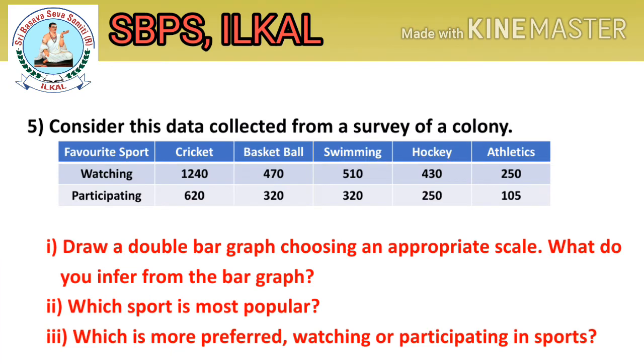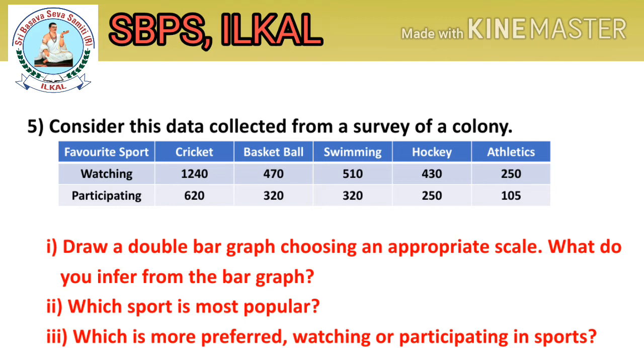Fifth question. Consider this data collected from a survey of a colony. Favorite sports: cricket, basketball, swimming, hockey, athletics. Watching: 1240, 470, 510, 430, 250. And participating: 620, 320, again 320, 250, 105.